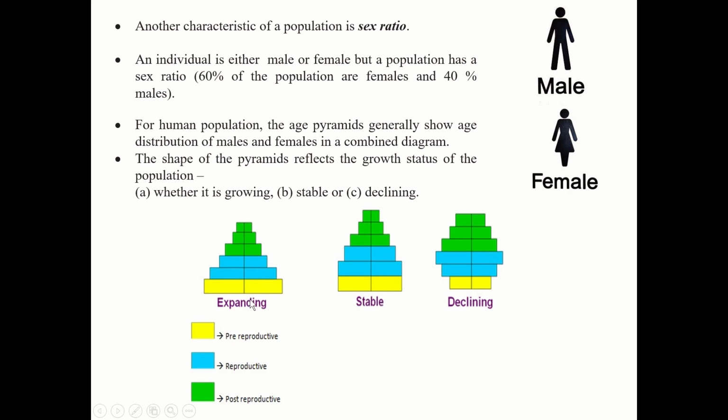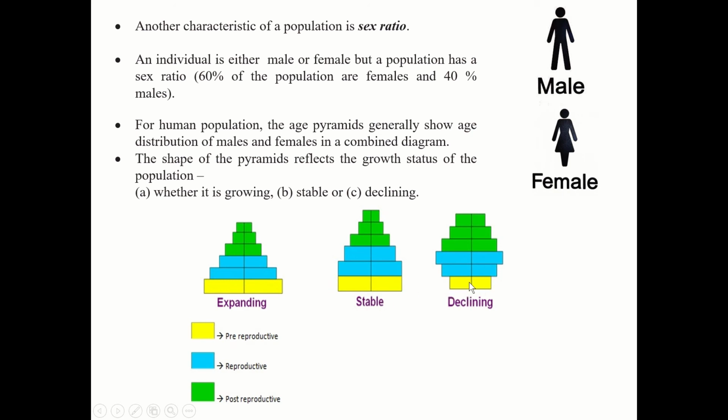The first one is expanding, whereas the second one is stable. You can see the bottom one is large, whereas this is stable, not expanding. Whereas the third one is declining, you can see the pyramid is narrowing on top and also at the bottom.